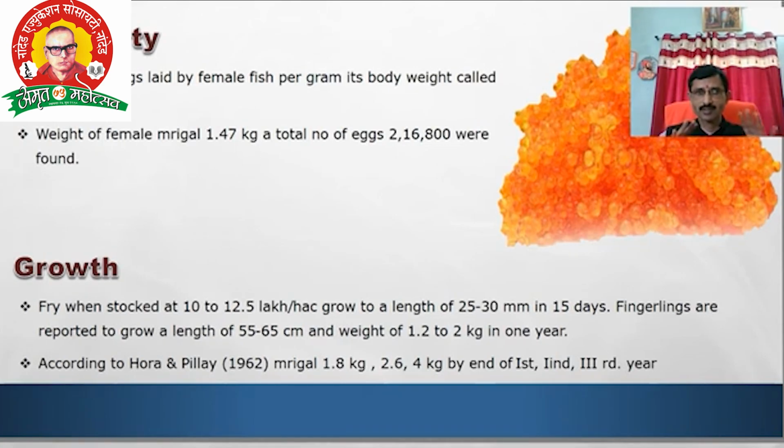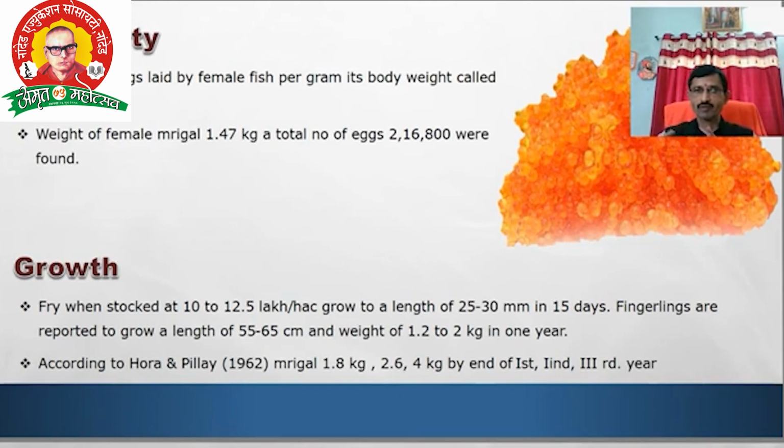And the next aspect is the growth. This is the growth rate when fry are stocked at 10 to 12.5 lakhs per hectare. When you stock the fry stage of mrigal at 10 to 12.5 lakhs per hectare, the growth is 25 to 30 mm in 15 days.